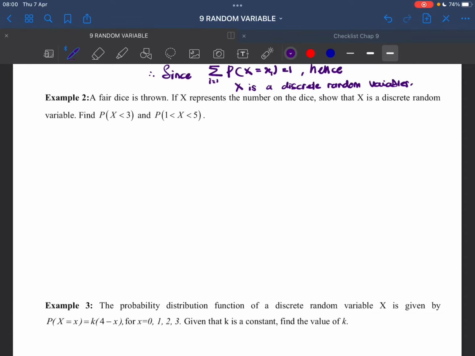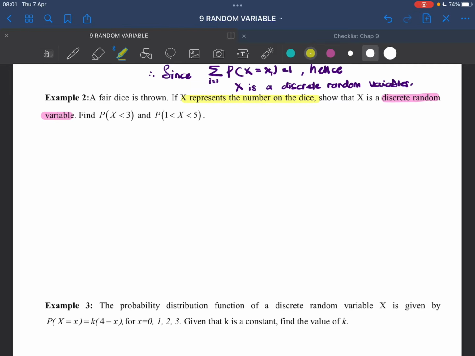Okay, example 2. A fair dice is thrown. If x represents the number on the dice, 3 things you have to identify before you do the questions. This one, discrete random variable. If x represents the number of the dice, so this is your x, number of the dice. So this one is actually a probability distribution. If the question obviously said a fair dice is thrown, when dice is thrown, the number on the dice will be x equals to 1, x equals to 2, x equals to 3. They're countable. And then the question said find p(x) less than 3 and p(x) between 1 and 5.